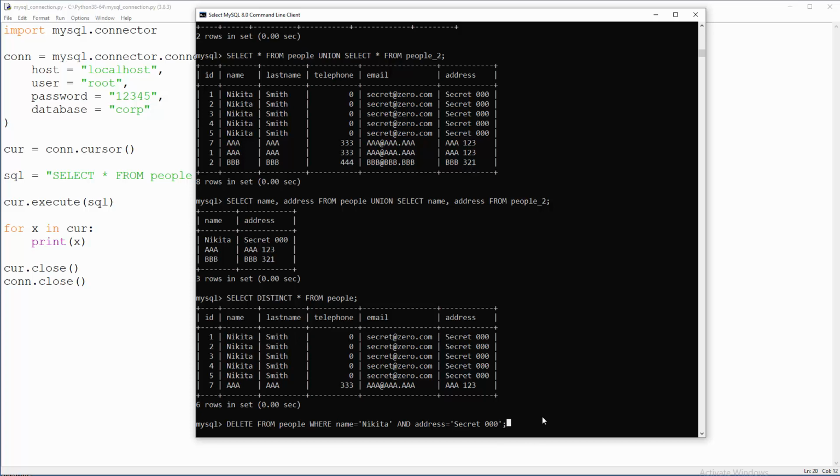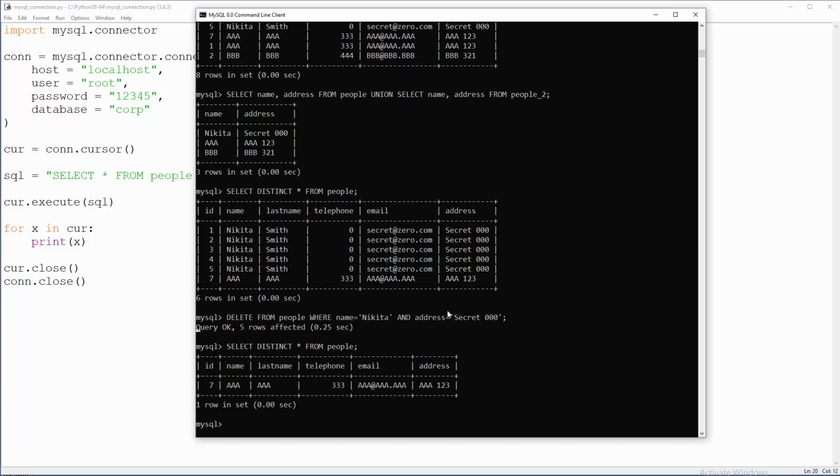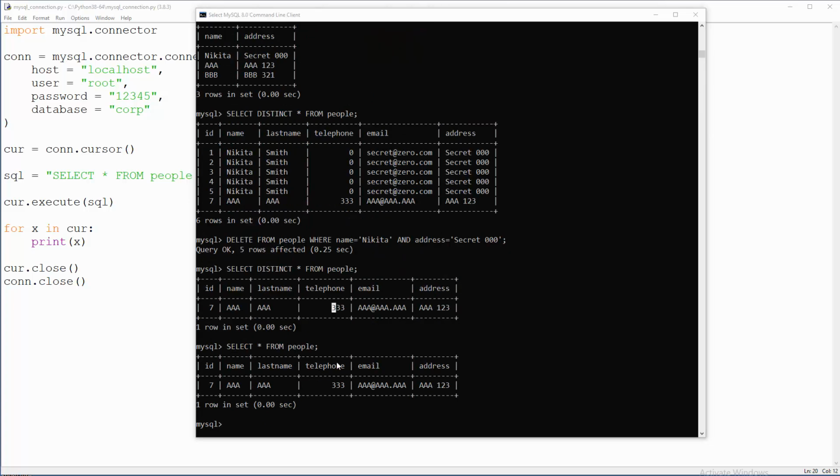Right, so let me press enter, and in a split second I will clear the table of duplicates. And now when you say select distinct all from people, yes, you will get what is distinct. And yes, it is really not important whether you are using select distinct all or just select all when you have only one entry in your table. So this is the reason why I have the same results in both of these cases. But don't worry about this, it is a situation on my part right now.